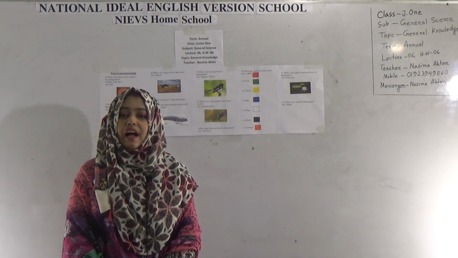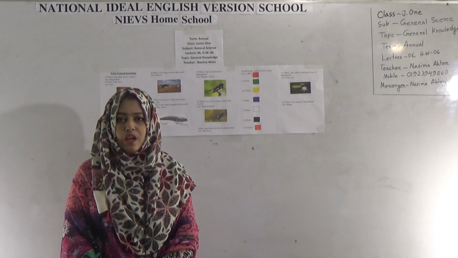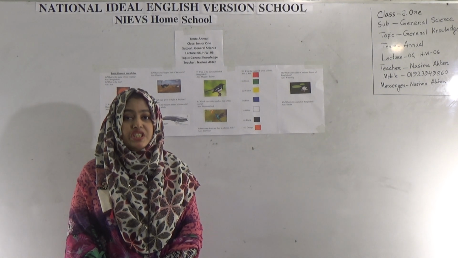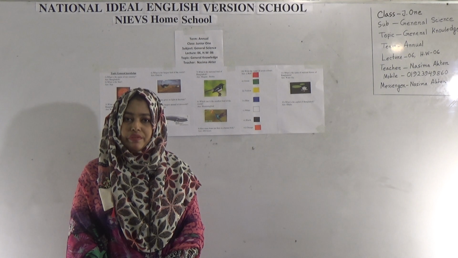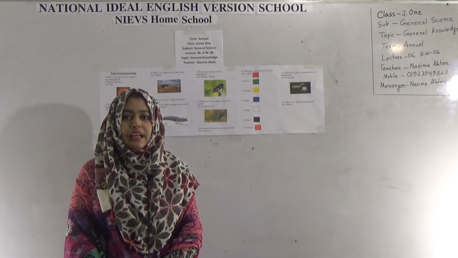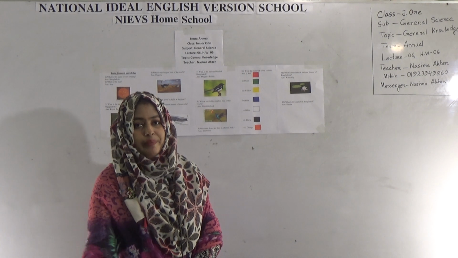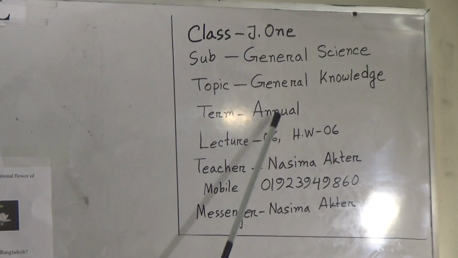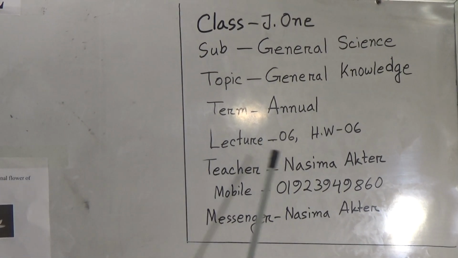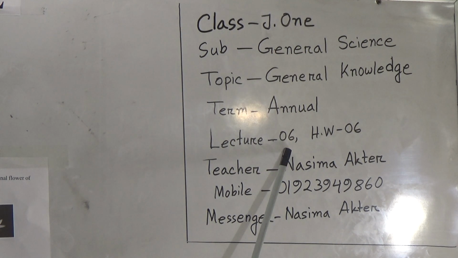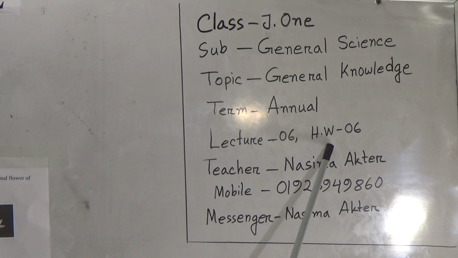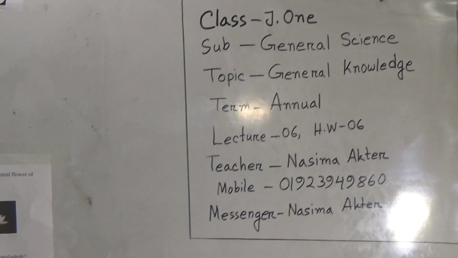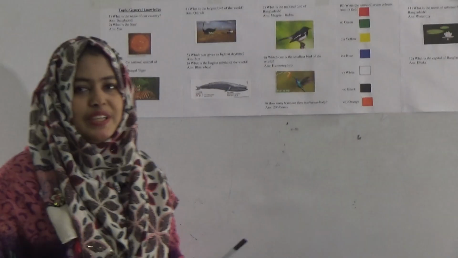Dear student, today I am going to take a general science class for Junior 1 student. Our today's topic is general knowledge. Today we will learn some general knowledge. Let's see today's topic properly. This is lecture number 6 and I will give you SW. Our SW number will be 6 number SW. So dear student, let's start today's topic.